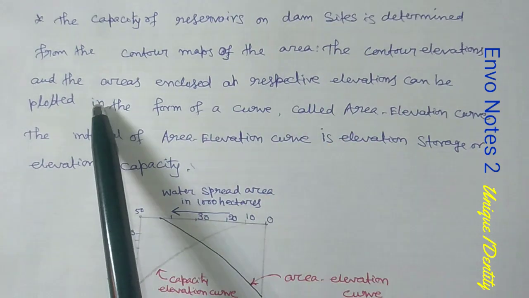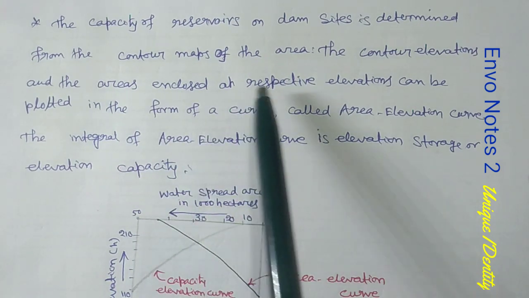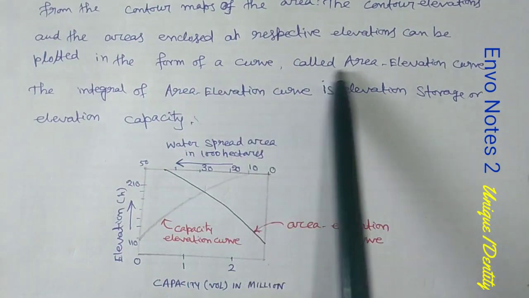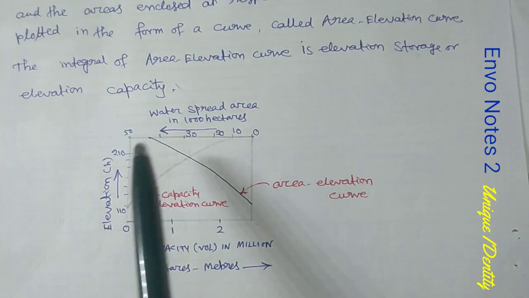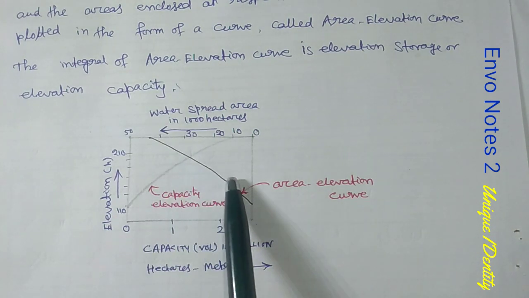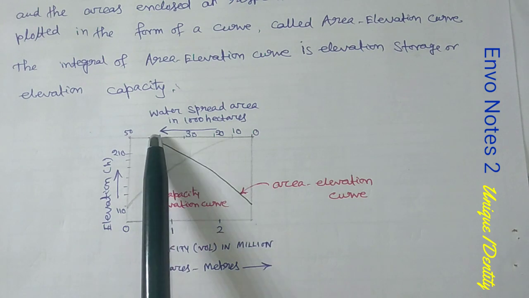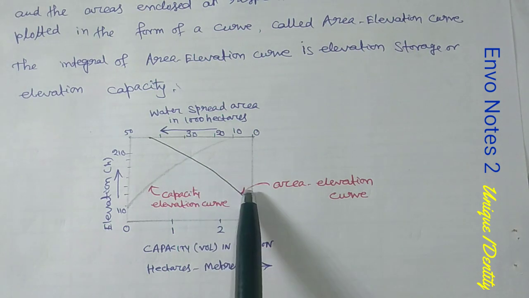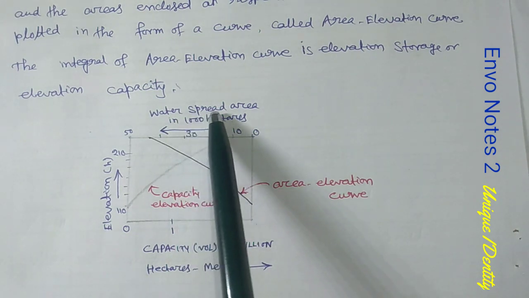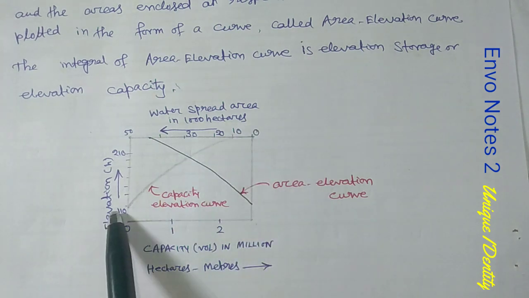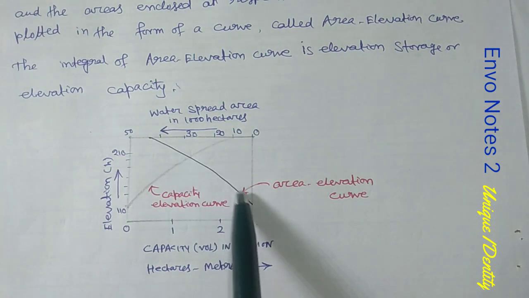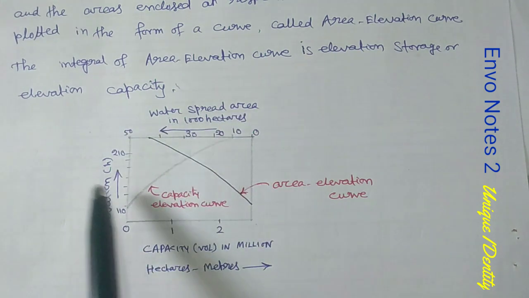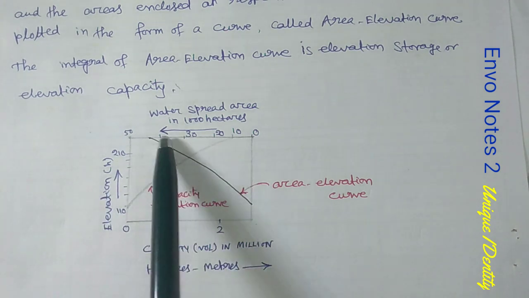The contour elevations and the area enclosed at respective elevation can be plotted in the form of a curve called the area elevation curve. Here I have plotted the area elevation curve. You can see it. In black ink I have drawn this area elevation curve. This is the water spread in 1000 hectares, this is the elevation, and this is the curve. You just keep in mind this curve: what is the x-axis, what is the y-axis, and the form of the curve.